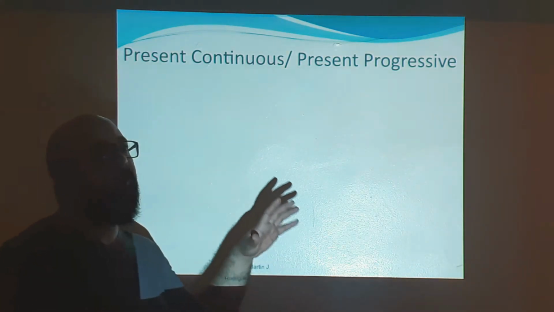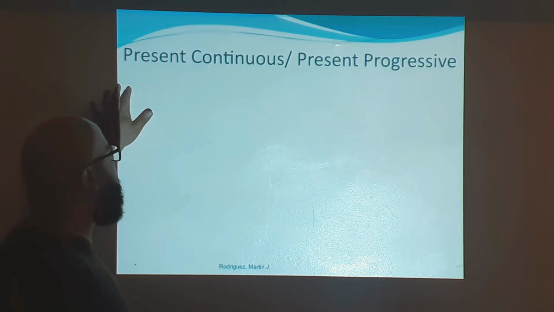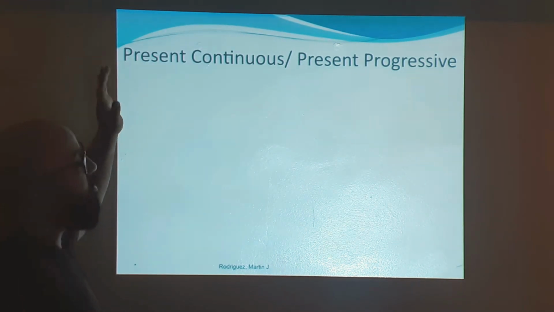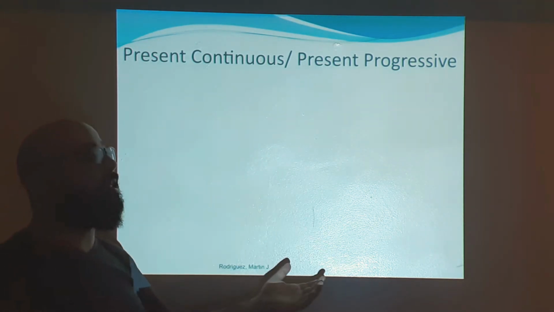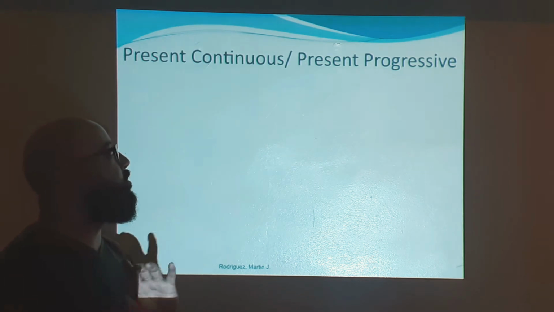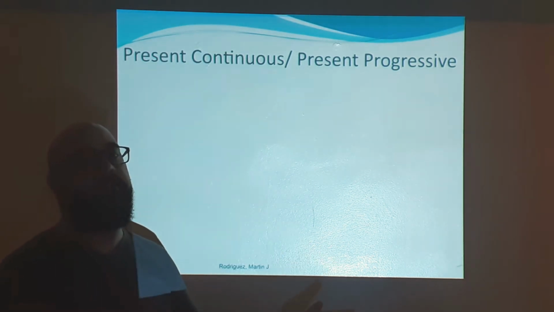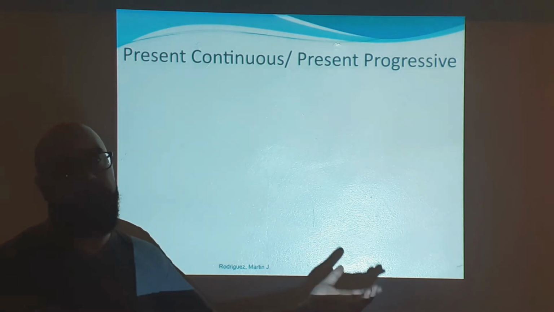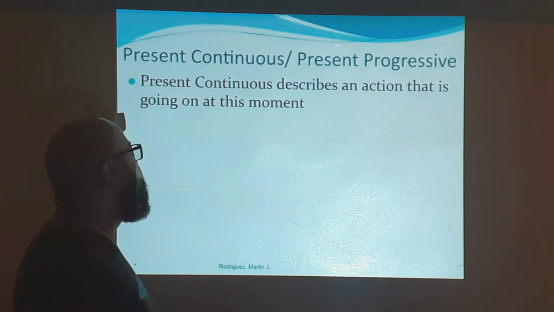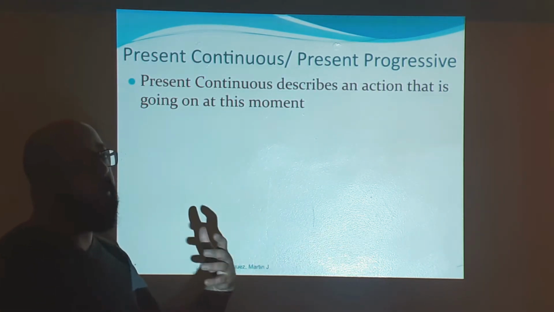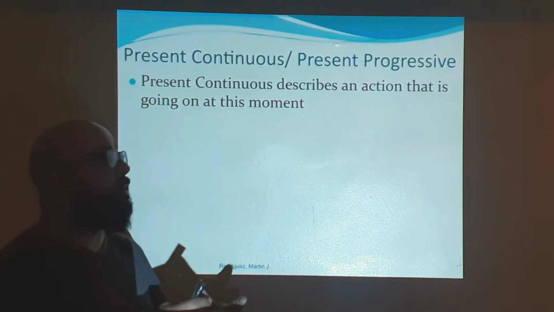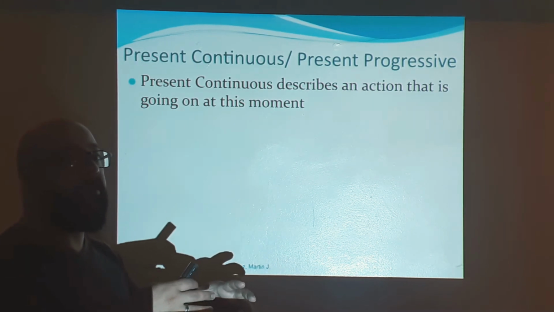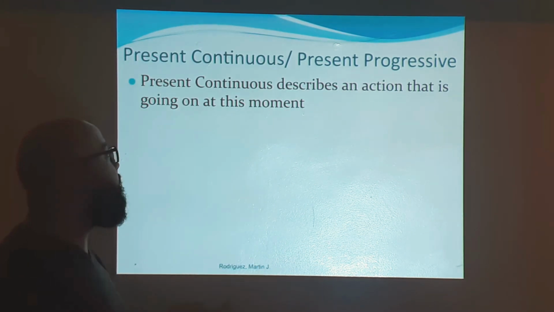In some places you're going to see present continuous, and in other places they call this present progressive, which is the same. There is no difference between present continuous and present progressive. It's the same thing. The only difference is the name. Present continuous describes an action that is going on at this moment, something that is happening right now. That's what we call present continuous.